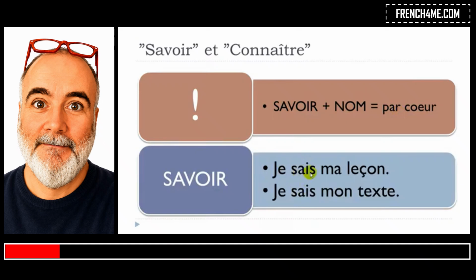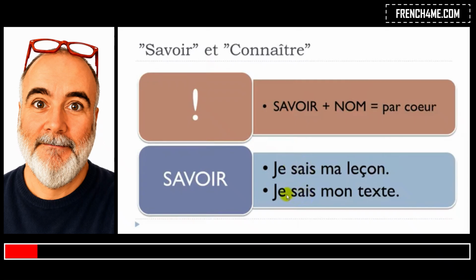Je sais ma leçon. Savoir, to know, ma leçon, my lesson. When you use je sais ma leçon, you really want to say that you know your lesson by heart. That's the reason why we use savoir in that case.